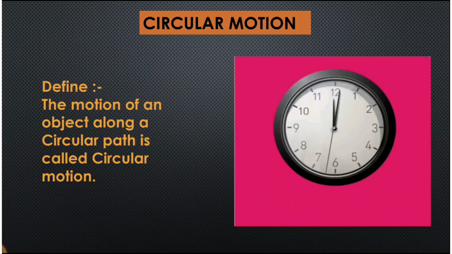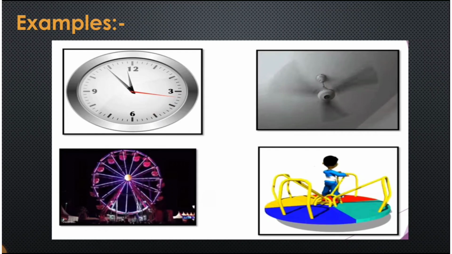The next is circular motion. The hands of a clock move in a circular manner. Any object which is moving in a circular direction is called circular motion. Some examples of circular motion are the hands of a clock, a fan, a giant wheel, merry-go-round.